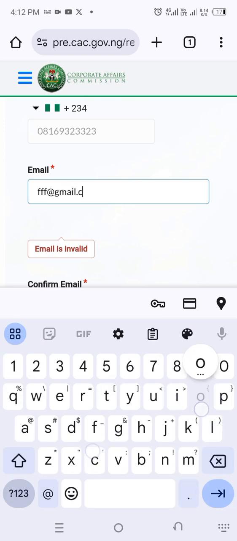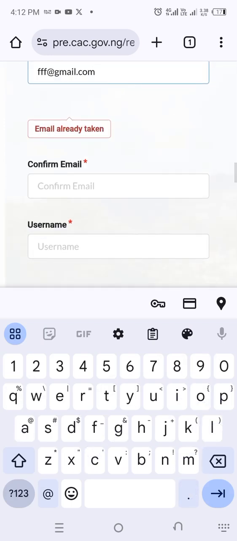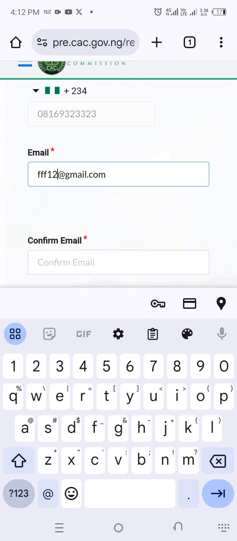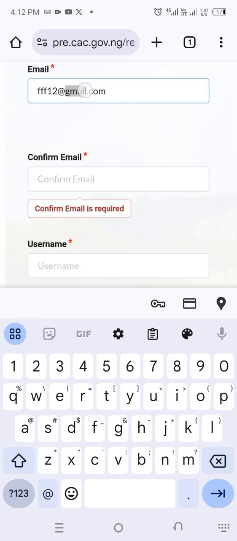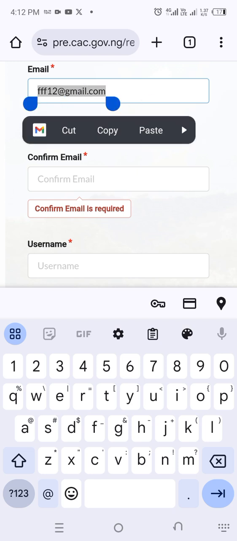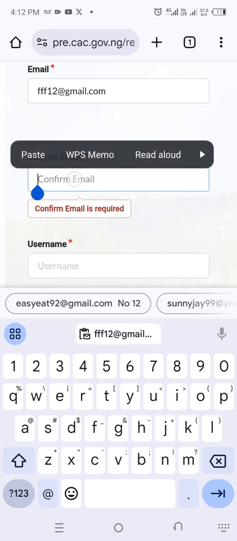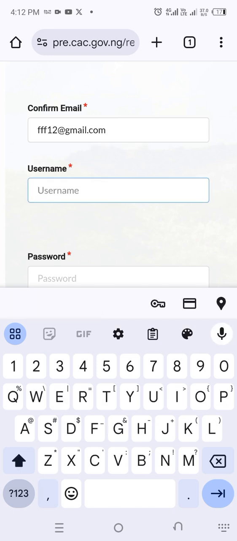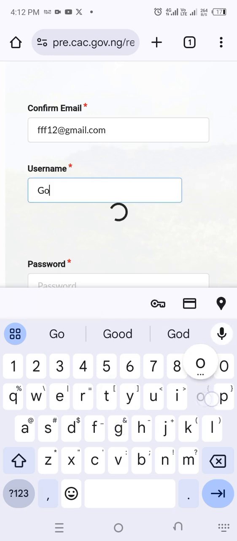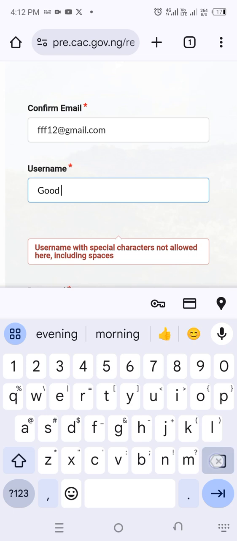fff@gmail.com. This is just a test process. Oh, it has been taken. Wow, how about that? Okay, this is okay. So I need to confirm that particular email address and then we'll proceed. So let me confirm the email address now. And then I need to select a username. So you put a username that you'll be able to remember easily. Good, good to go.